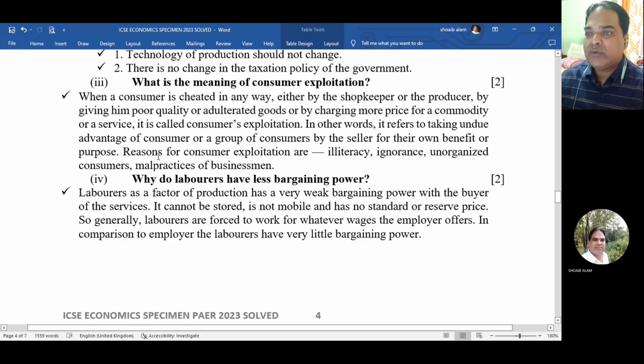Okay. So reasons for consumer exploitation are illiteracy, ignorance, unorganized consumers, malpractices of the businessman. Okay. The next one, why do laborers have less bargaining power?